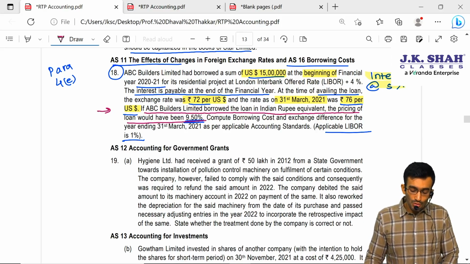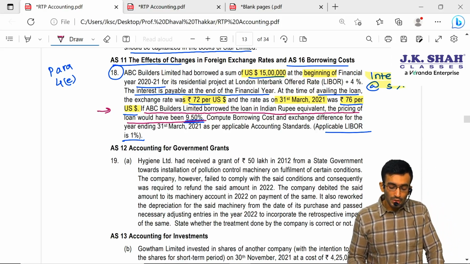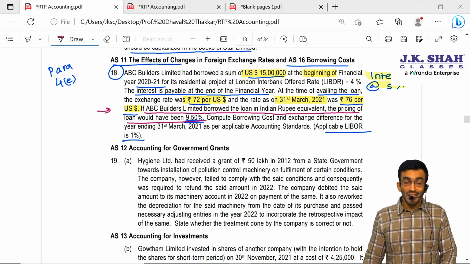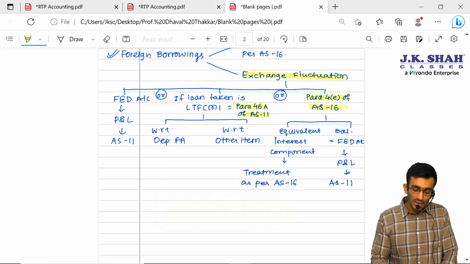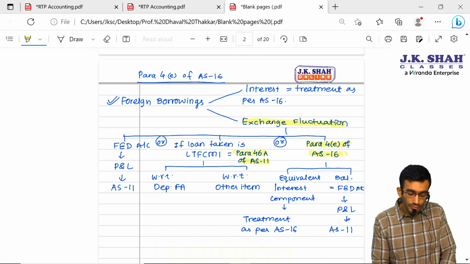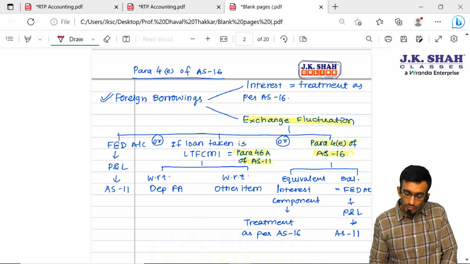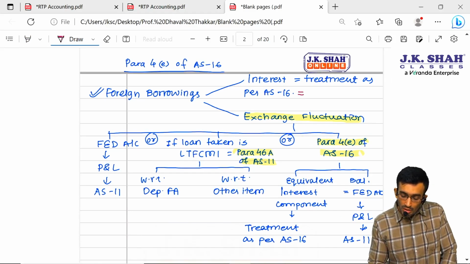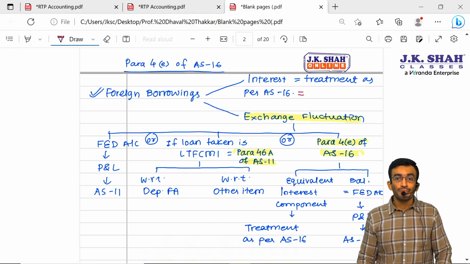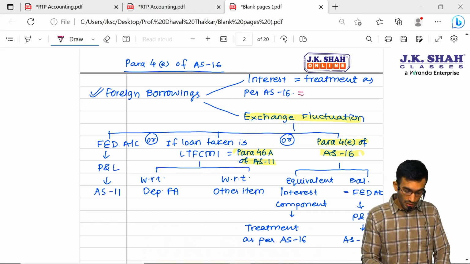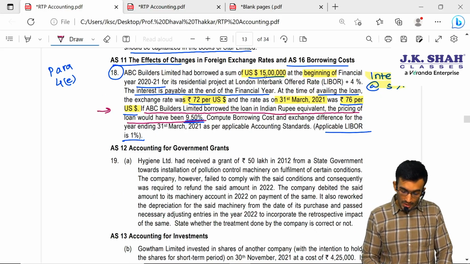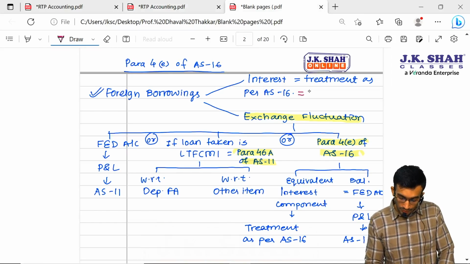How we are supposed to use it, let us see. Sir, first of all, we have to calculate the interest on the foreign borrowing. Let us calculate the interest on foreign borrowing. Sir, foreign borrowing is 15 lakh US dollar.